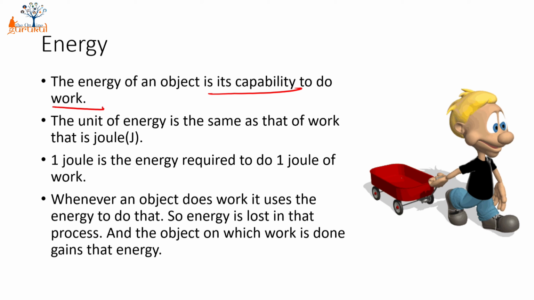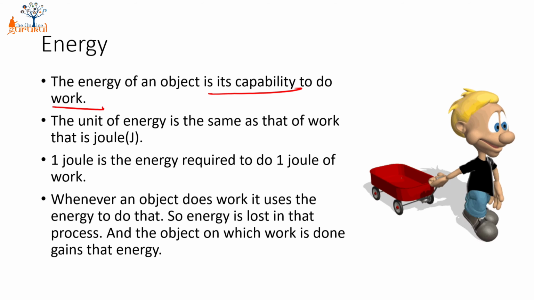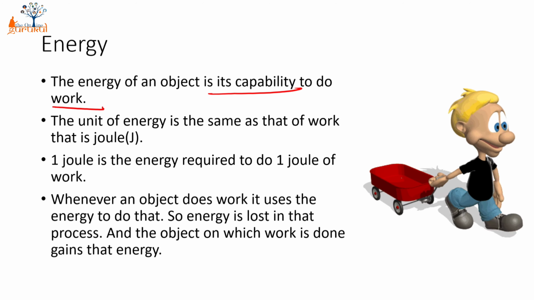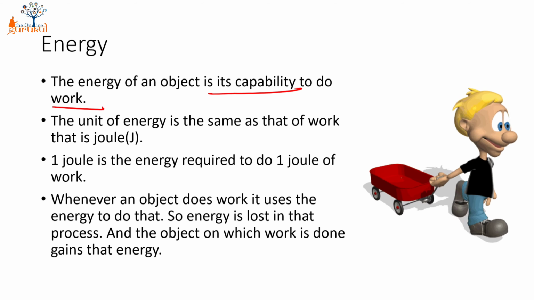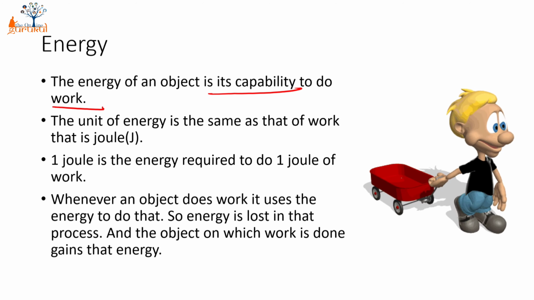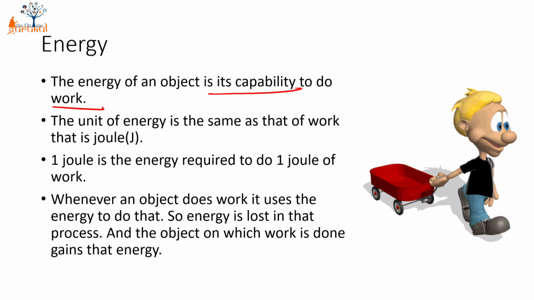Why do I need it? Because I won't be able to apply the force if I don't have energy in my body. So I need to have energy which will let me apply some force, and that force will displace a certain object.